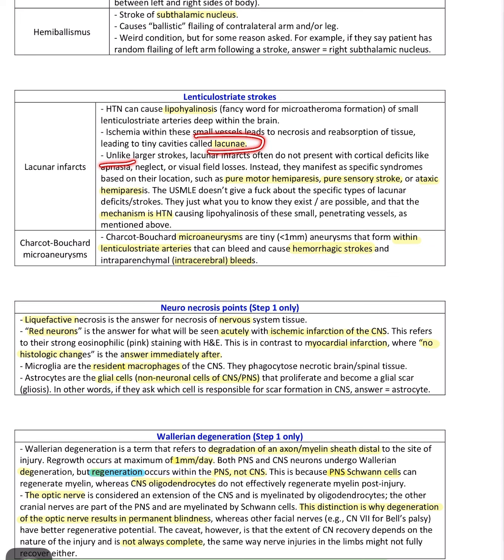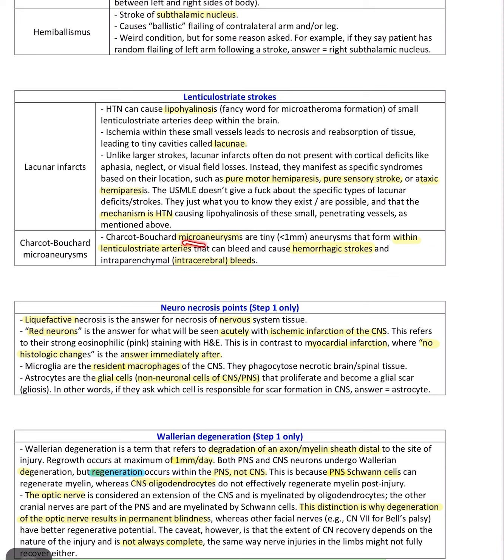Unlike a large stroke, lacunar infarction often does not present with cortical deficits like aphasia, neglect, or visual field loss. Instead, they manifest as specific syndromes based on their location, such as pure motor hemiparesis, pure sensory stroke, or ataxic hemiparesis. The mechanism is hypertension causing lipohyalinosis. This is regarding the lacunar infarction of the lenticulostriate artery.